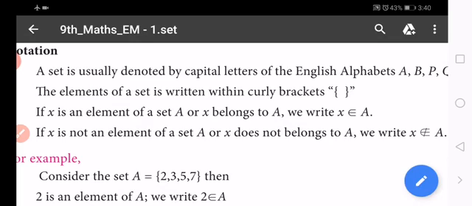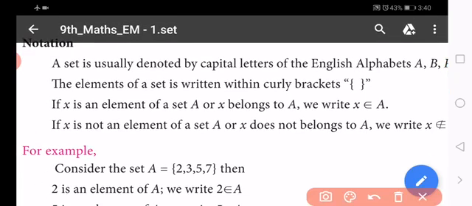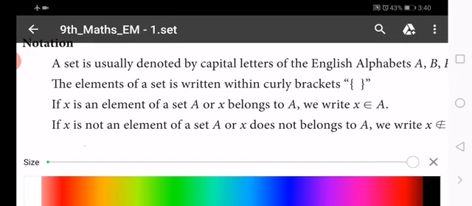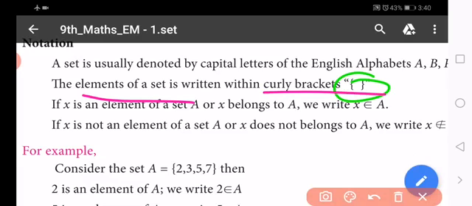Each and every collection of objects written within the braces is called a set. If the elements are represented in curly brackets, then it is called a set. Otherwise it is only a statement.